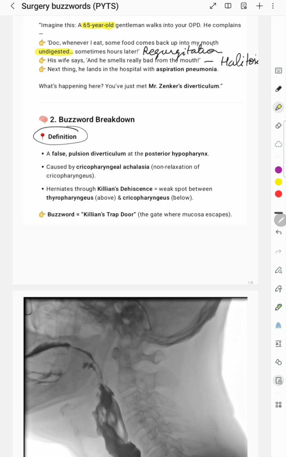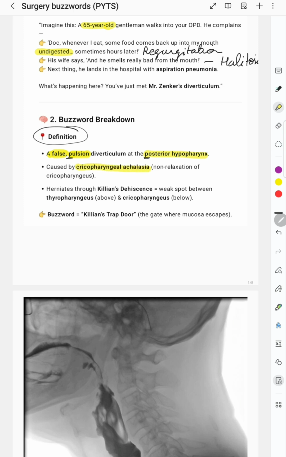Now we'll go through the definition. First thing we have to remember, this Zenker's diverticulum is false. This is false. This is Pearlson's diverticulum. We'll learn later how to remember that it is false, or that this is Pearlson. Just keep in mind that this is a false, Pearlson's diverticulum at the posterior of the hypopharynx. Pearlson's we will remember like P. Here it is also posterior, P, and hypopharynx. And what is the etiology behind it? This is also very important.